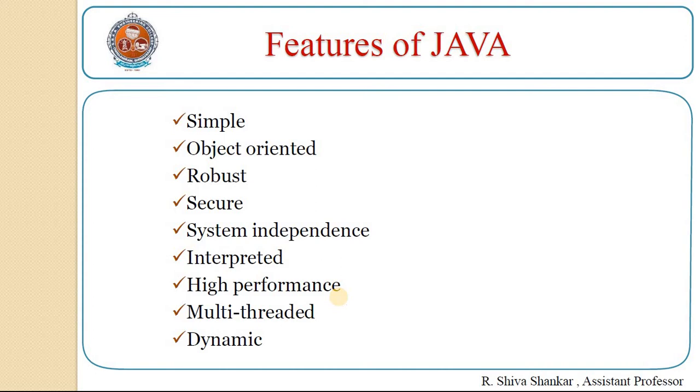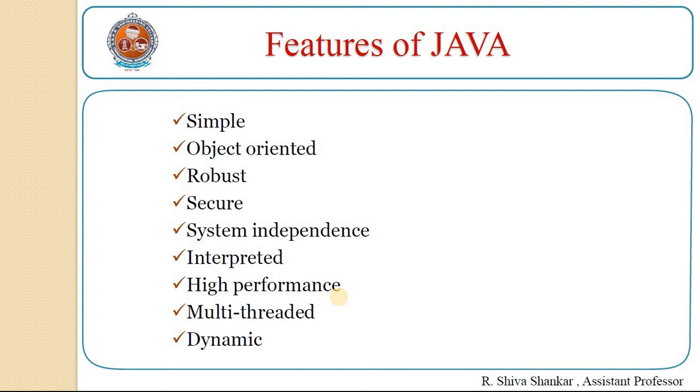High performance. The problem with the interpreter inside the JVM is that it is slow. To overcome this problem, along with the interpreter, Java developers introduced the JIT compiler, which enhances the speed of execution. Therefore, we can achieve high performance even though we use both compiler and interpreter to run the Java program.